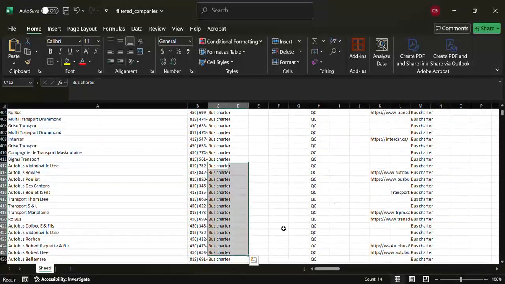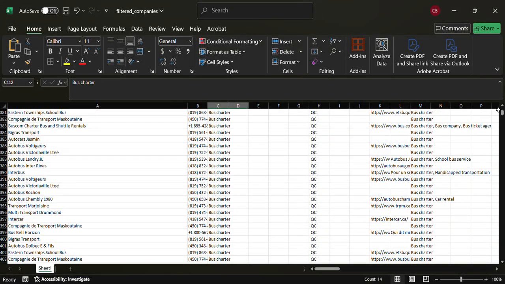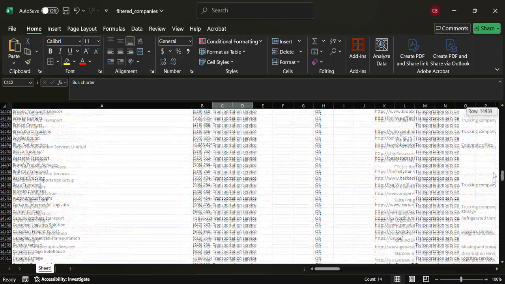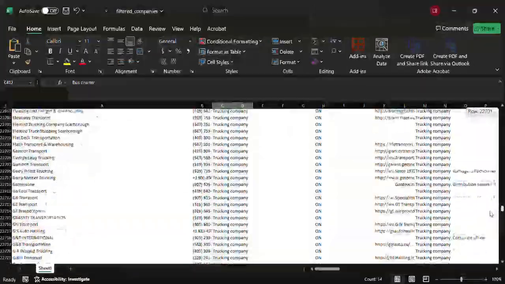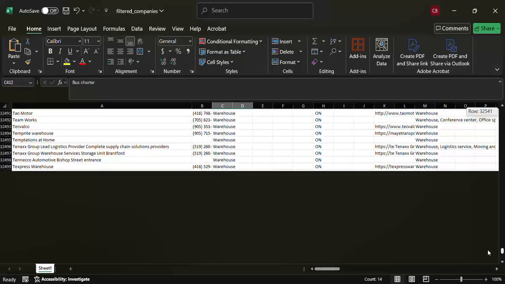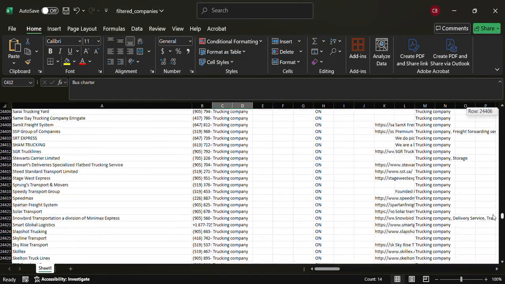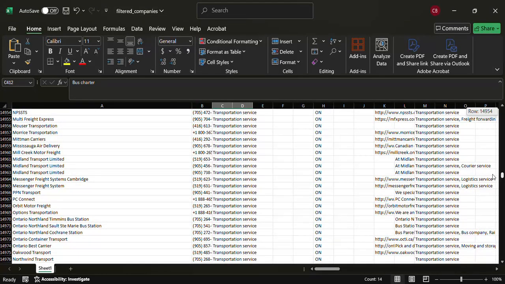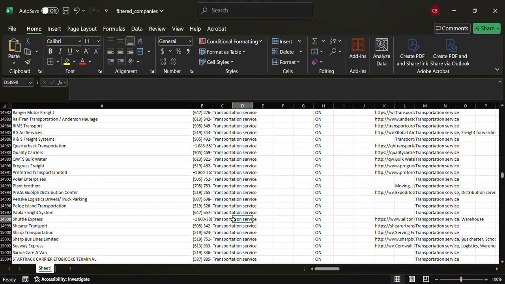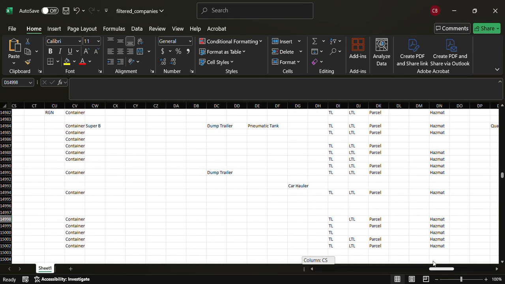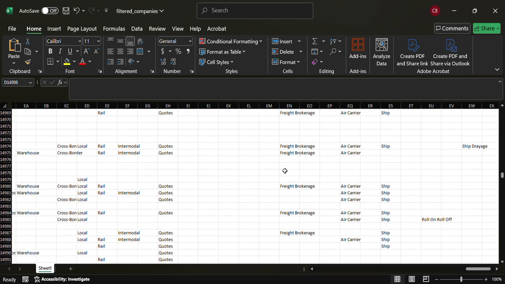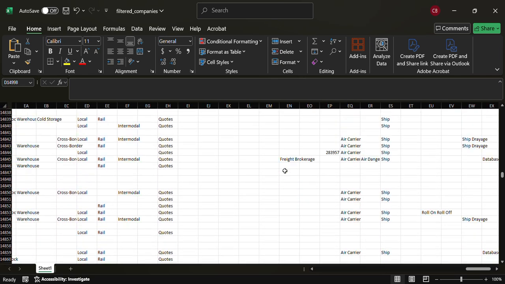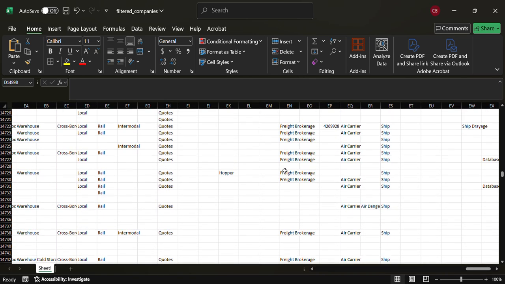But there, look at that, even got bus charters in here. So not every single one is a carrier, and so on. But there's a large amount or whatever. There's trucking companies here, warehouses. You've even got transportation service and so on. So that's the other thing there, is that you can watch out for brokerages. That's why I put on the front, and I got it listed over here if you're a broker or not. If we found it, then you were listed all the way through.